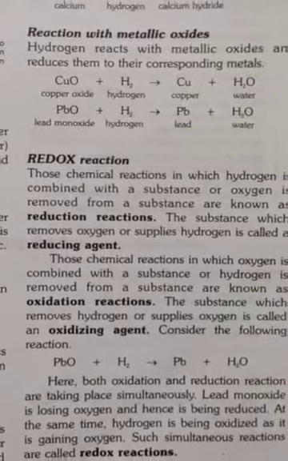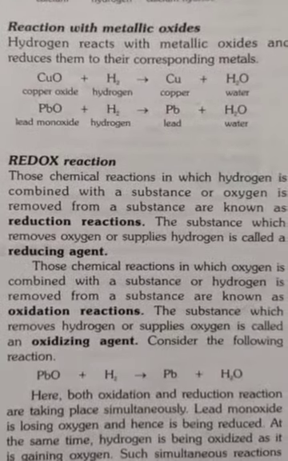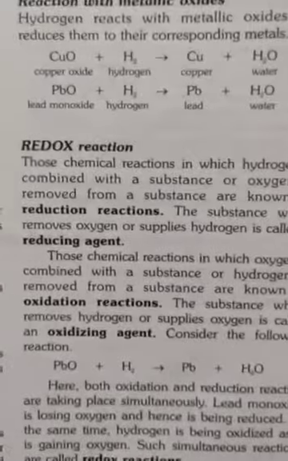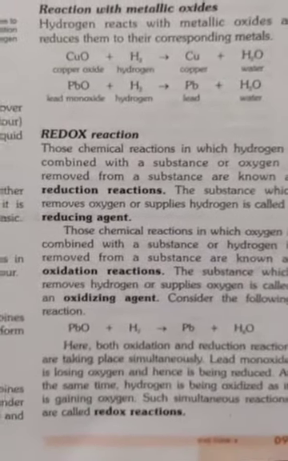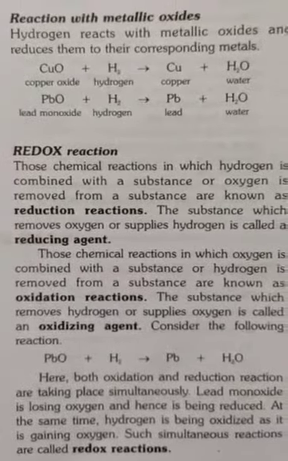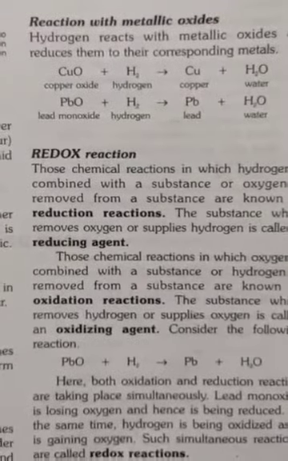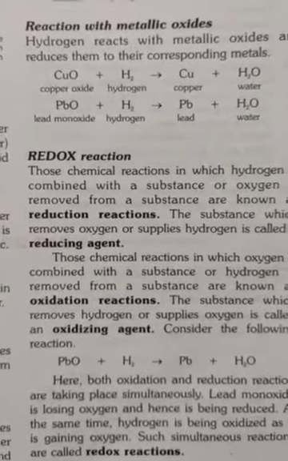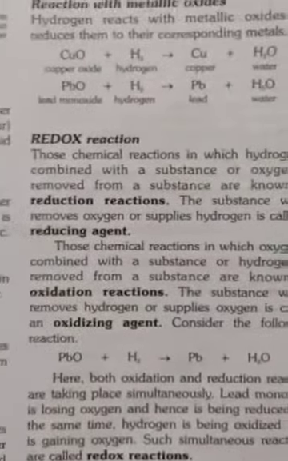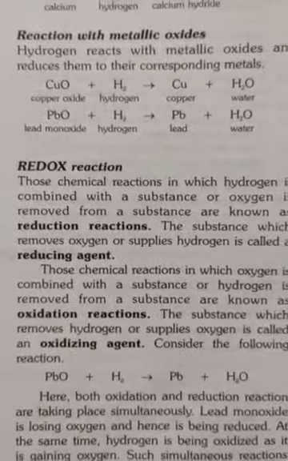Because the substance which removes the oxygen or supplies hydrogen is called the reducing agent. So removal of oxygen from any substance is known as a reduction reaction, and addition of it is known as an oxidation reaction. So here we have discussed the reduction reaction.